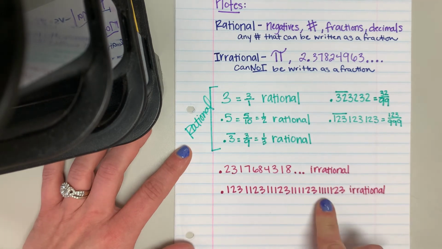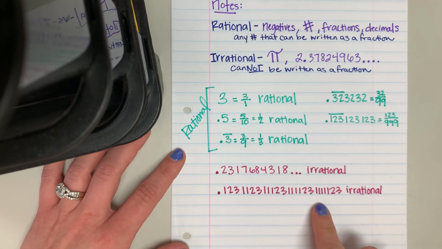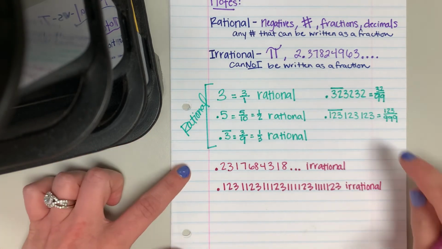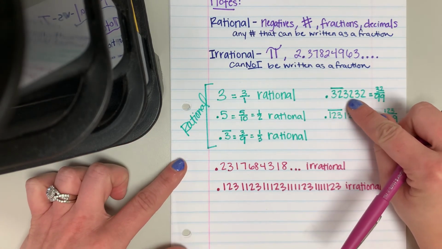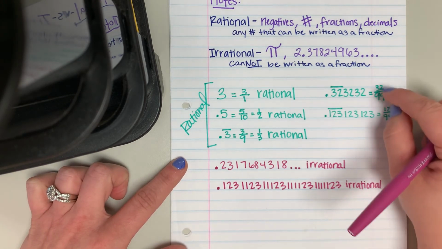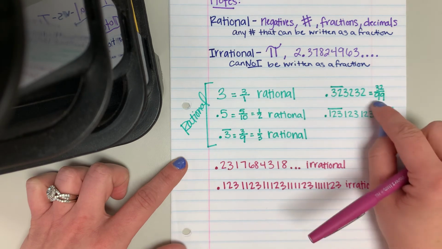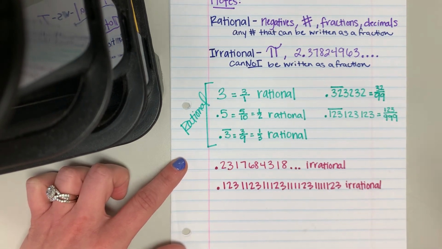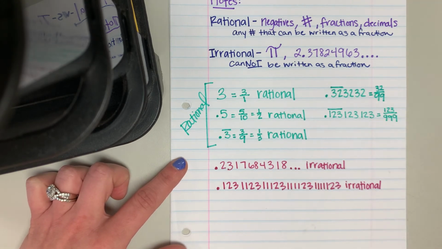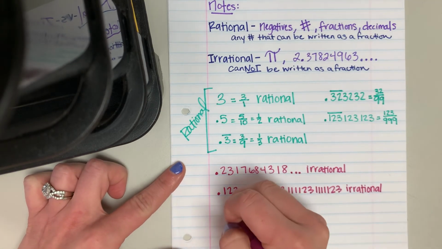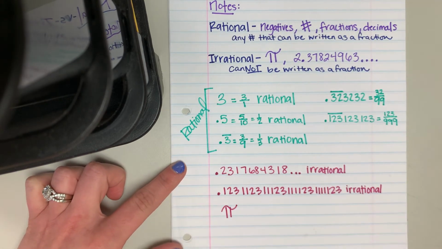Because it keeps changing and adding a number, you won't have a denominator where you can put that number under it. Whereas up here, the repeater was identical, so we were able to put it over our denominator. Our denominator was able to be 99 and then 999. Okay, so at the top, you have rational and irrational, and the big indicator of irrational also would be pi, because it just keeps going crazy.